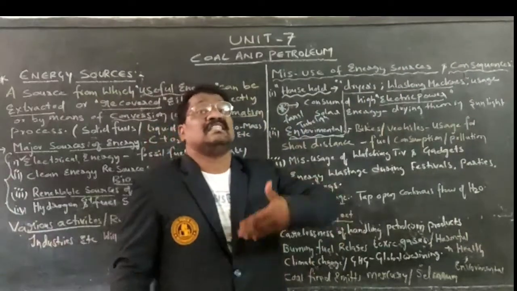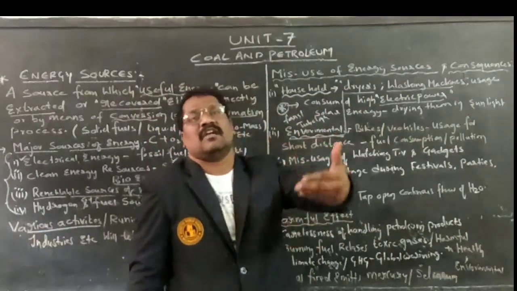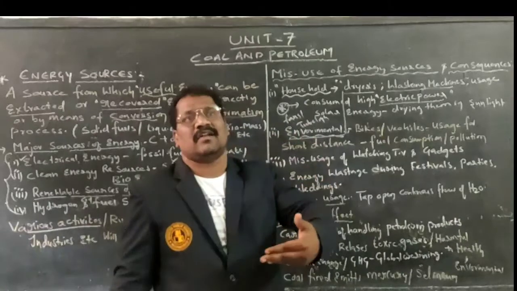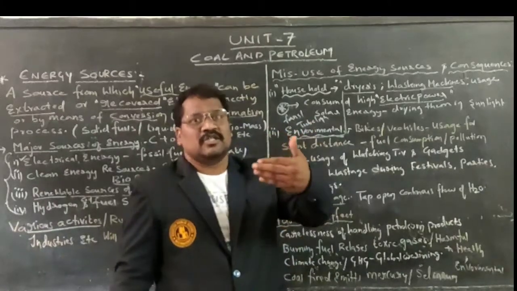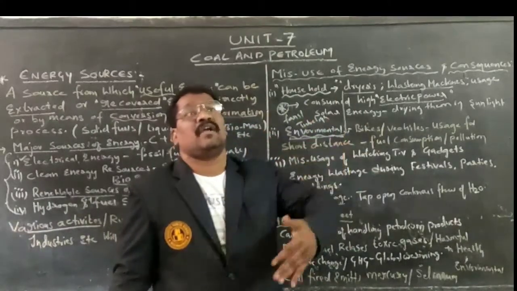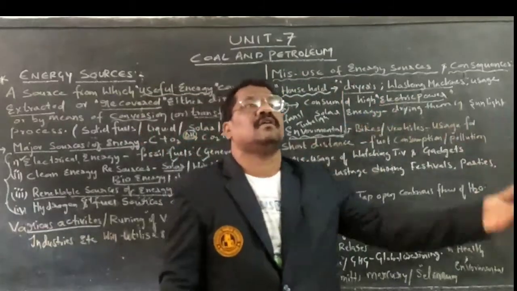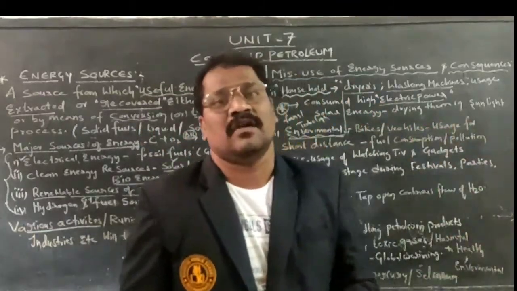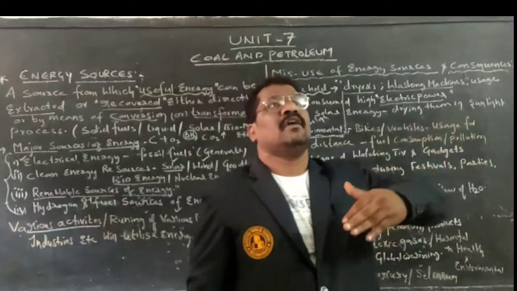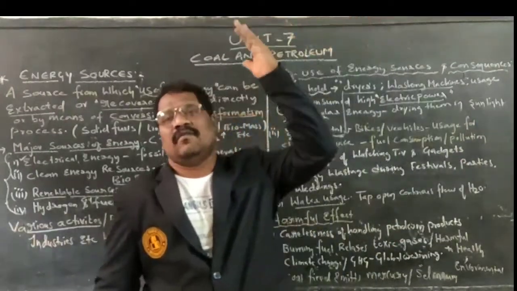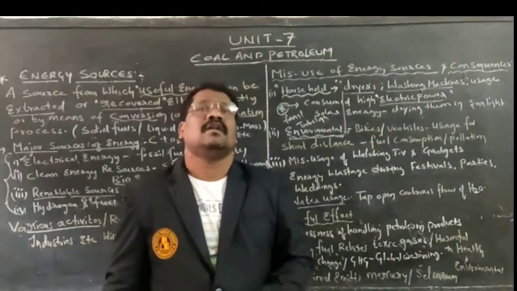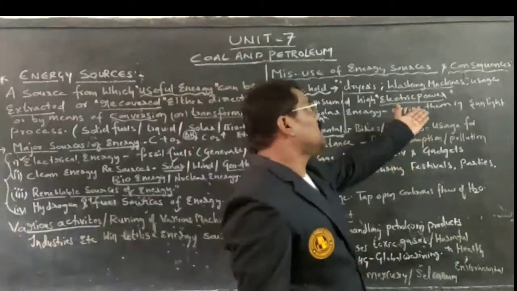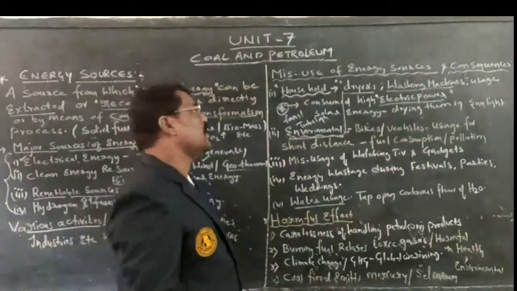So what happens? Consumption of energy takes place a lot. As electricity and power are consumed day by day, in further years it will be very difficult. The rate of that electricity will be very high. Due to that reason, it becomes very difficult for us to survive on the surface of the earth.